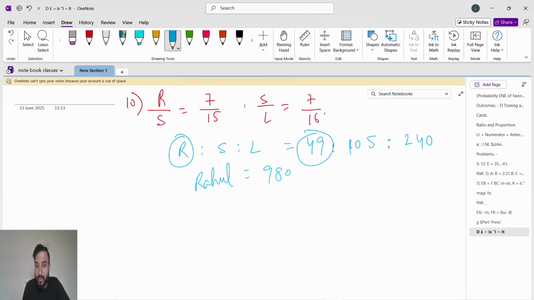So this is the ratio. We have to convert the ratio into number form. What we will do is take x. So 49x is Rahul, that is 980. Sachin is 105x and Lakshman is 240x. So Rahul is 49x, which is 980. So x is equal to 980 divided by 49. We will get x as 20.